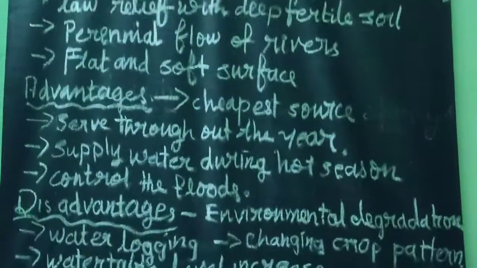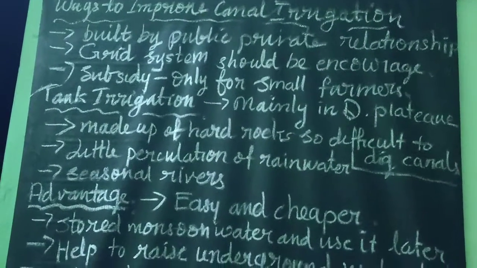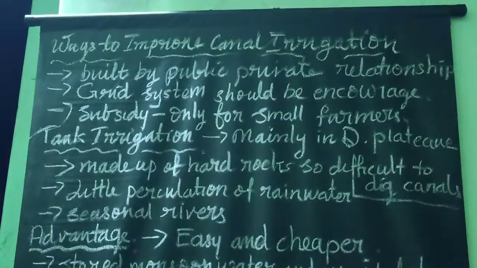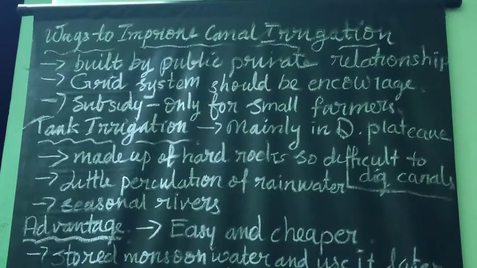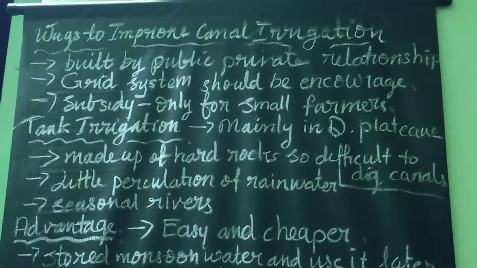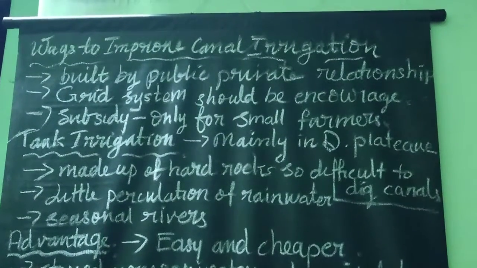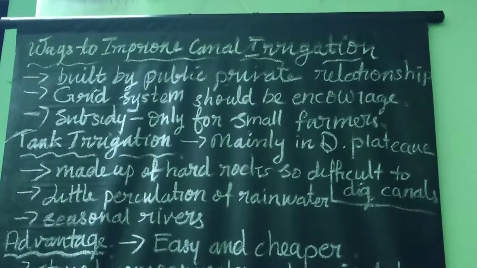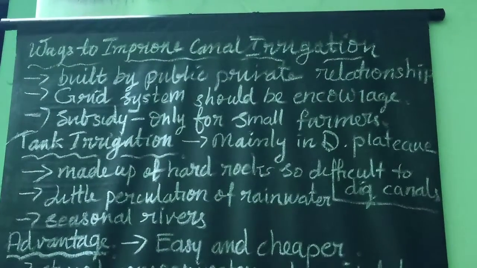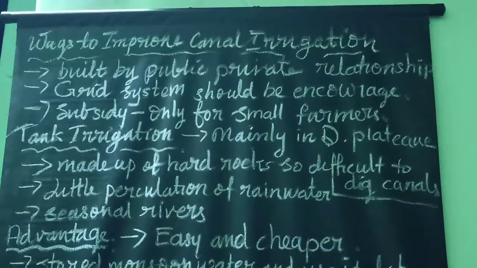Now, in which ways can we improve canal irrigation? First of all, canals can be built through public and private partnerships. The grid system should be encouraged. Subsidy on canal water should be given only to small farmers, not all the people. Only small farmers, that means marginal farmers, should get that subsidy. These are the ways we can improve canal irrigation.